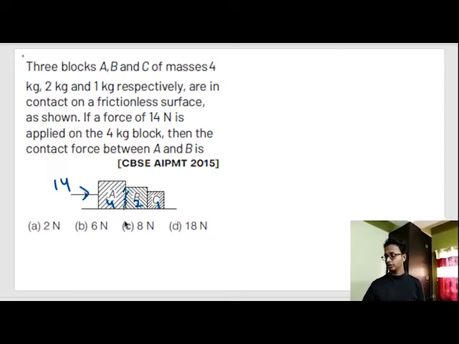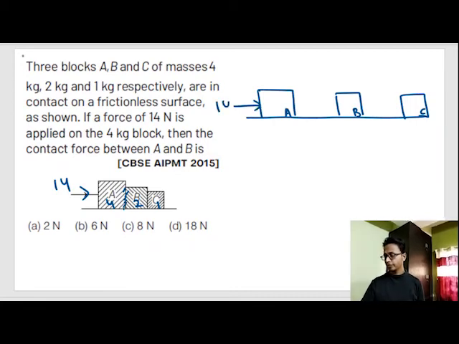So the concept is the same. Step 1, draw the free body diagram. That means separate the bodies and draw out all the forces acting on them. Block A, Block B, Block C. The force of 14 Newton is pushing, and there is a normal reaction between the surfaces.